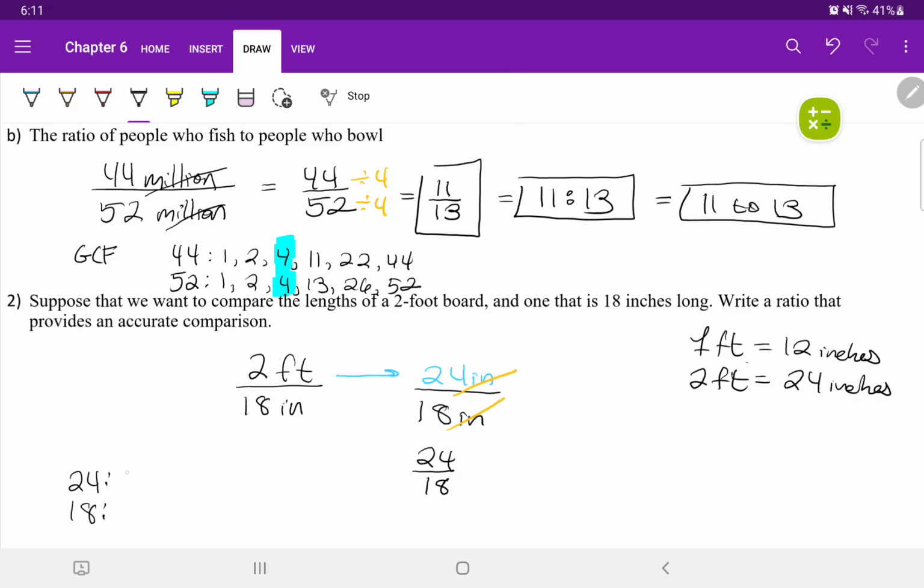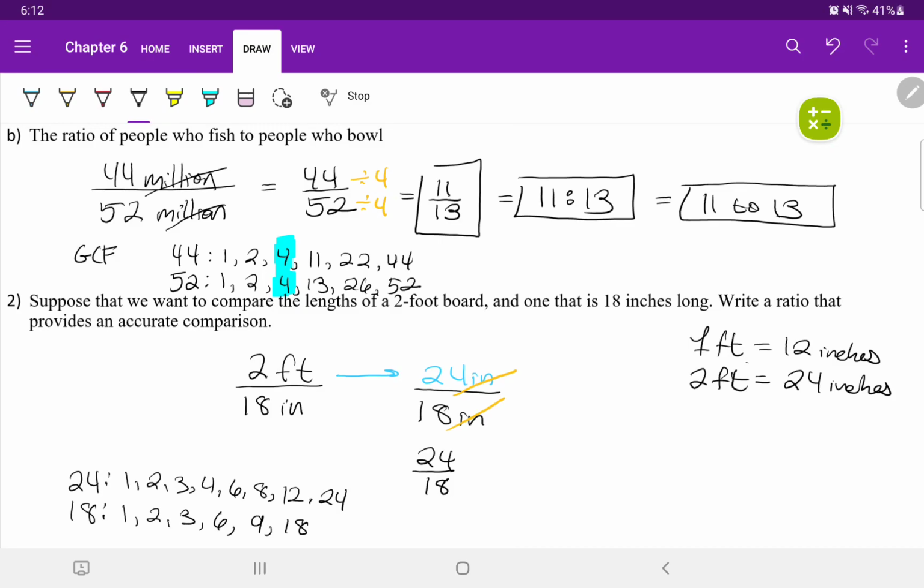Numbers that multiply to get 24 are 1, 2, 3, 4, 6, 8, 12, and 24. 1 times 24, 2 times 12, 3 times 8, 4 times 6. Numbers that multiply to get 18: 1, 2, 3, 6, 9, and 18. 1 times 18, 2 times 9, 3 times 6.